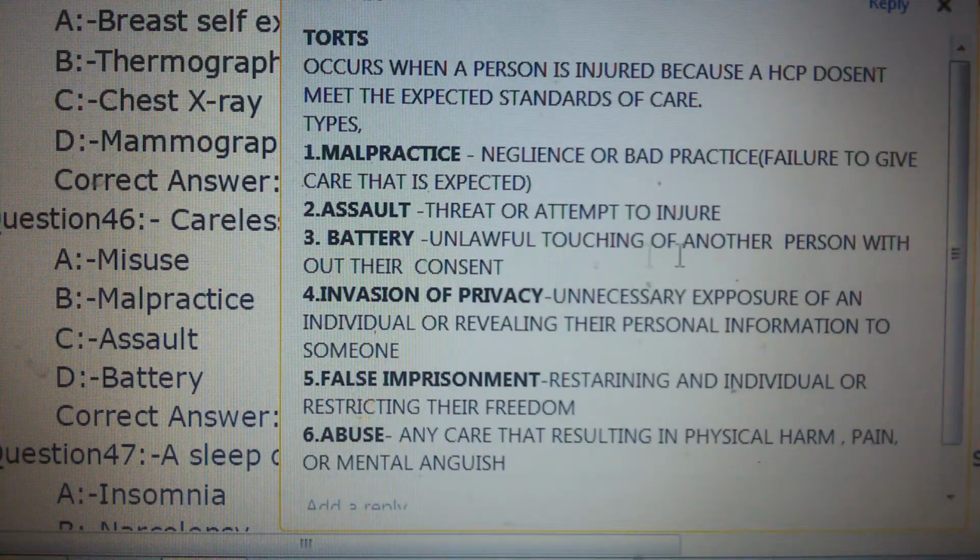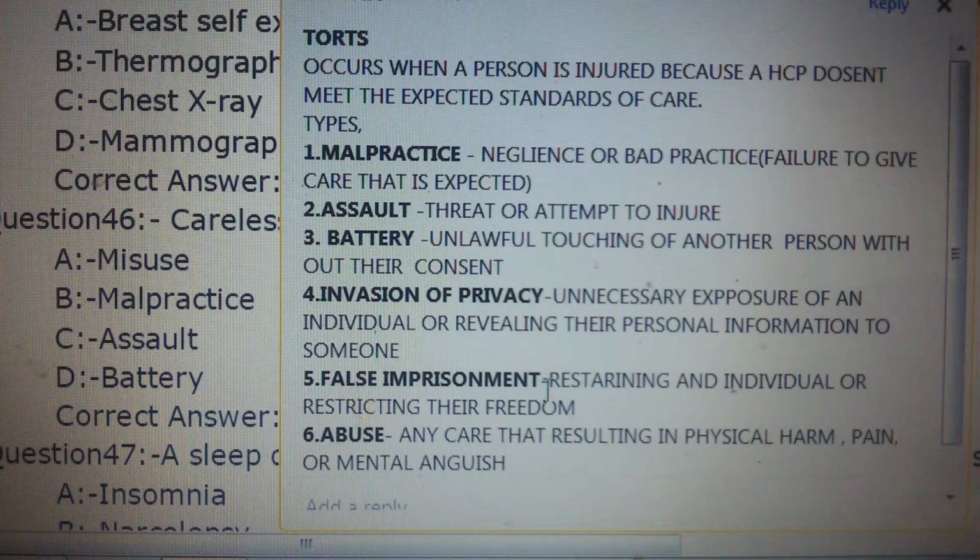Battery is the unlawful touching of another person without their consent, or there is injury happened already in battery, but in assault there is threat or attempt to injure. Battery is the unlawful touching of another person without their consent. Then invasion of privacy, unnecessary exposure of an individual or revealing their personal information to someone else. It is invasion of privacy.